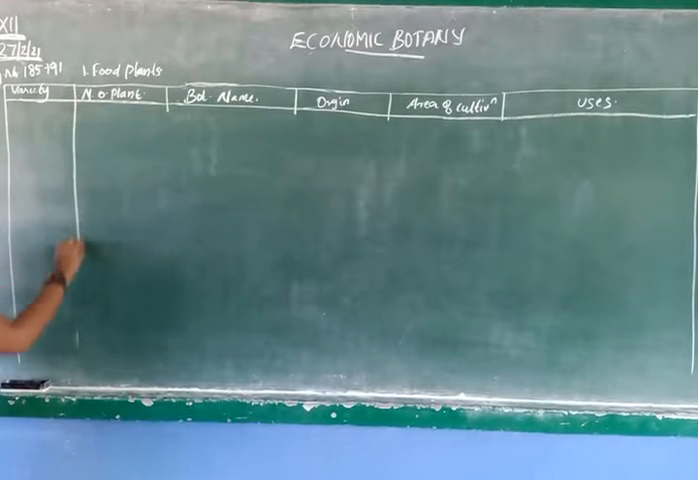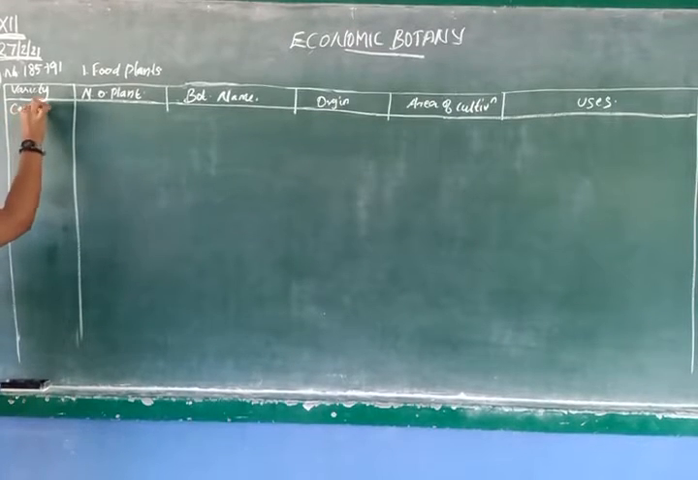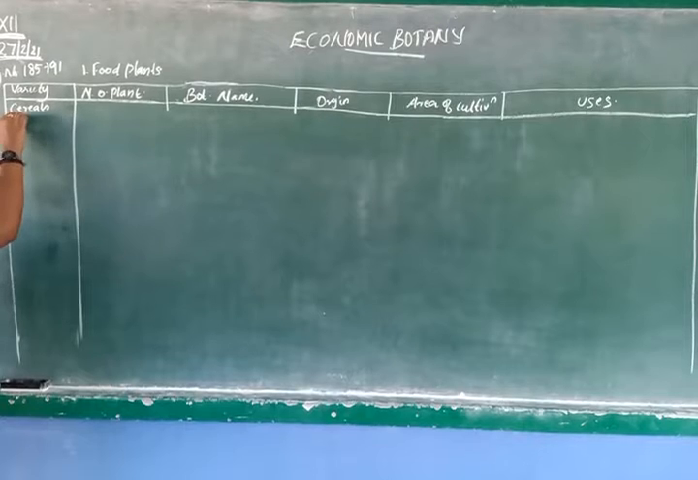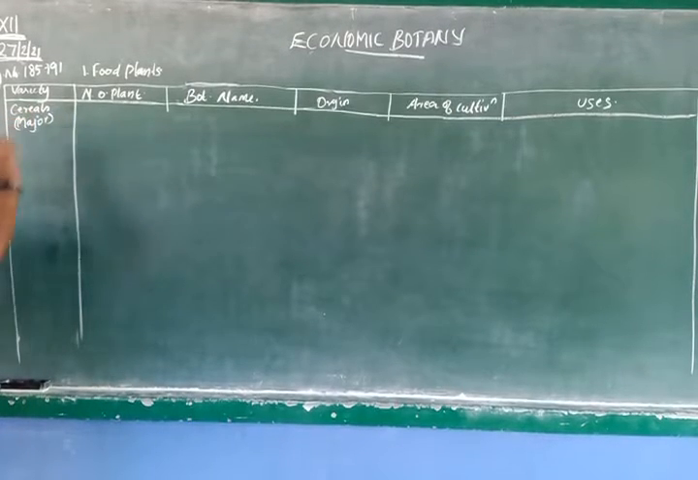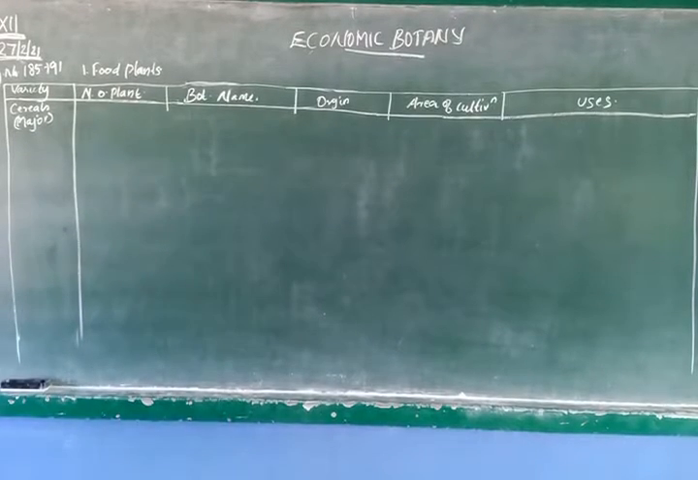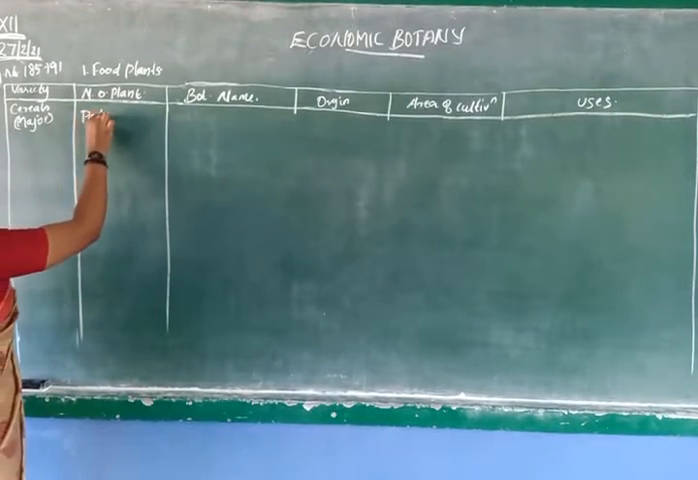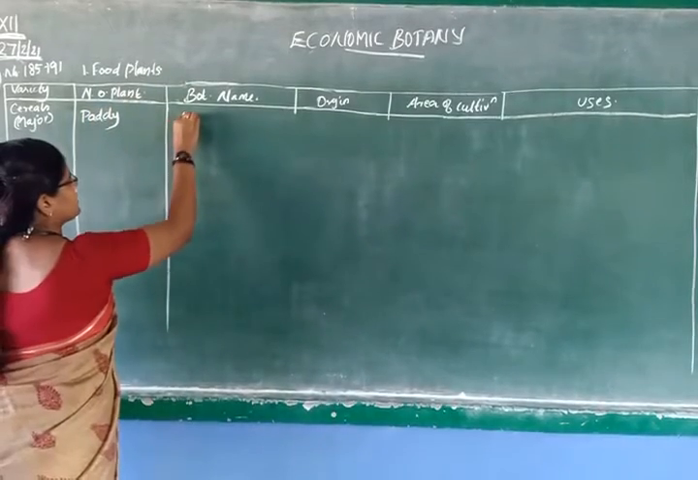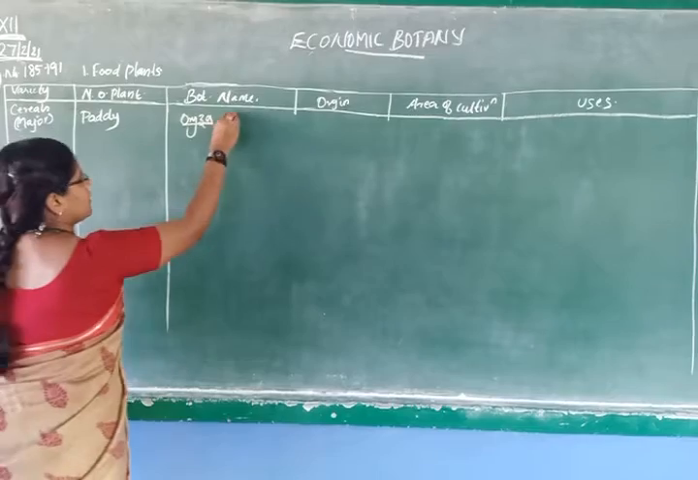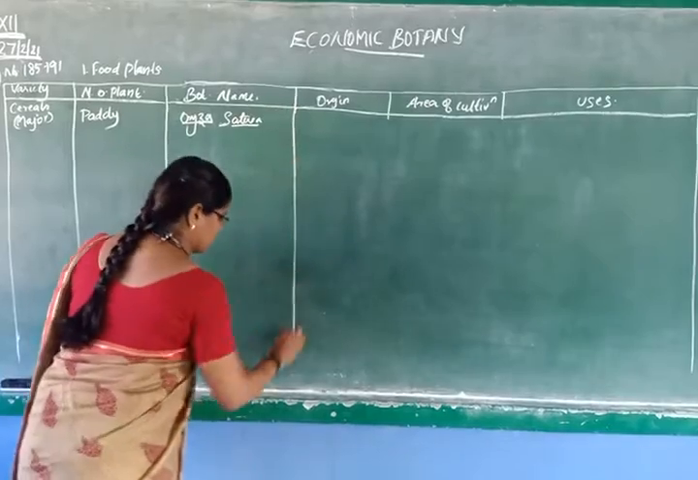So first we study the variety, cereals. In cereals, it is major cereals. Do we know what the major cereals are? Paddy, wheat, corn. First one, paddy. What is the scientific name of paddy? Oryza sativa.